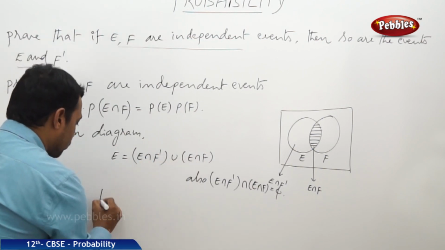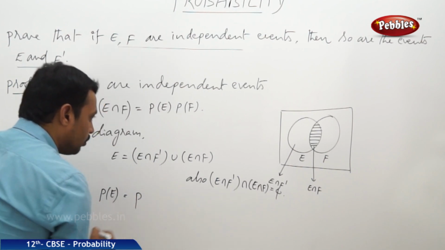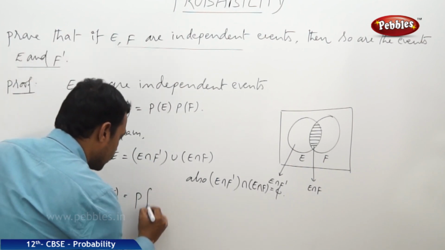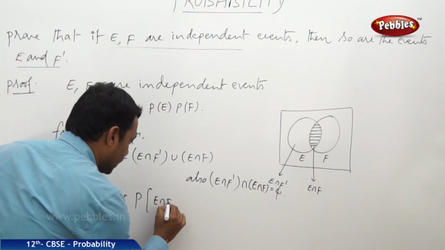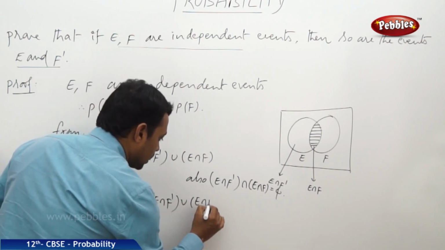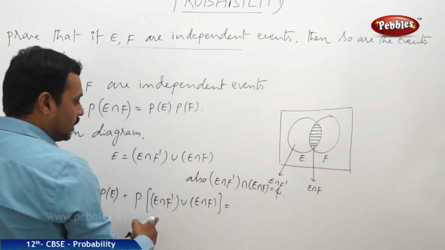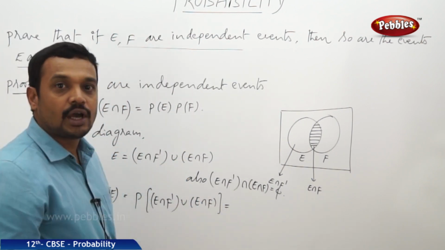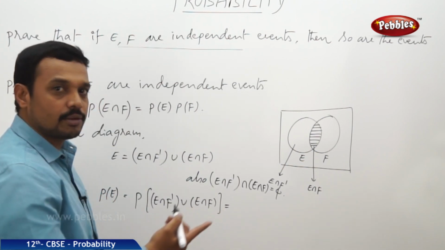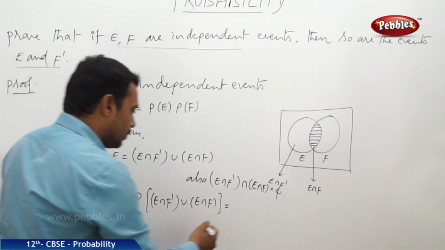Now let us take probability on both sides. The probability of E is equal to the probability of E intersection F dash union E intersection F. We know that the probability of A union B is equal to P of A plus P of B when A intersection B is equal to phi. So that is the axiom in probability.